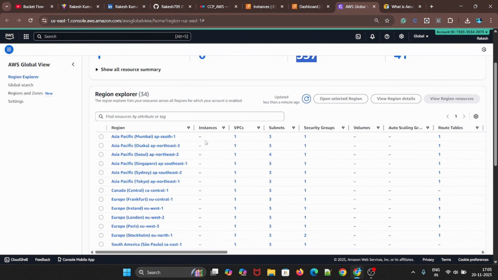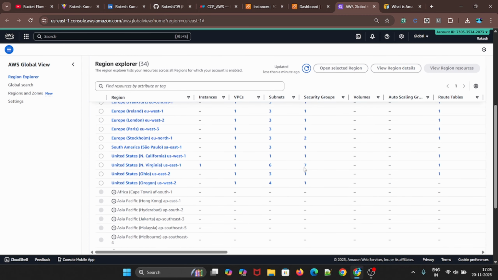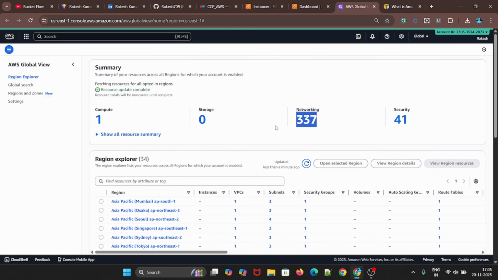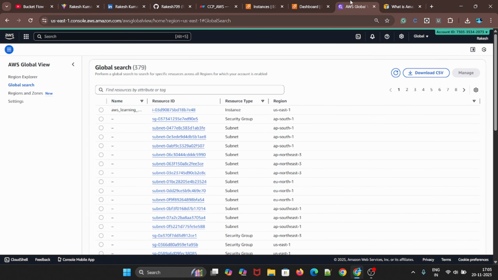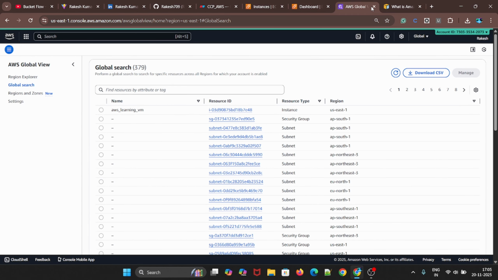You can see here in Asia Pacific, Mumbai, one security group is there, subnet is there. And in United States North Virginia, US East 1, we have 7 security groups, 6 subnets, and 1 instance which we have just now deleted. That's what. From here you can get the overall view of your EC2 instances and all, like that only.